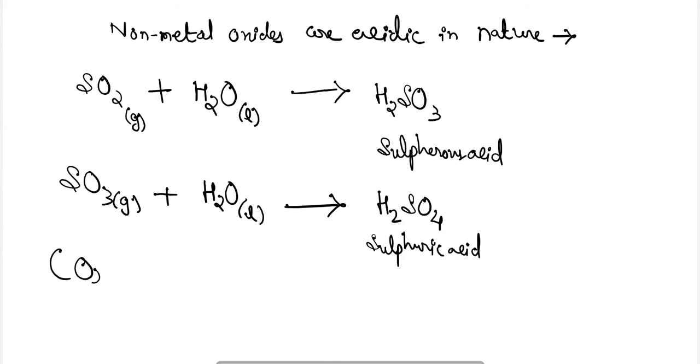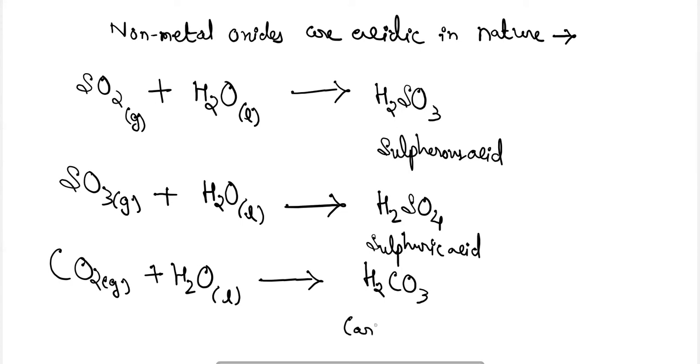When carbon dioxide is reacted with water, it will form carbonic acid. Due to the formation of this type of acids when non-metal oxides are reacted with water, they are termed acidic oxides, while metal oxides are termed basic oxides.